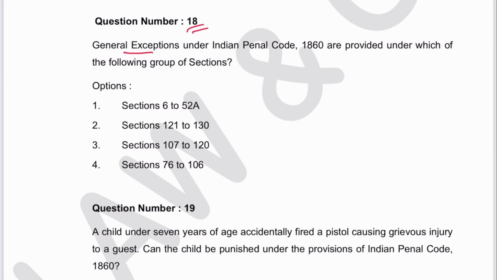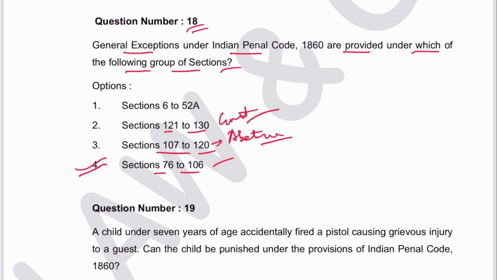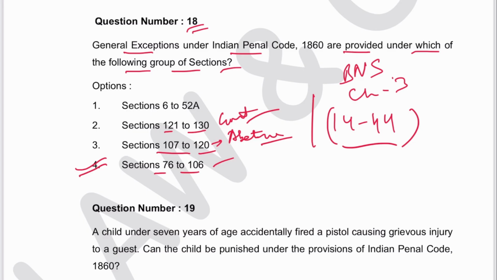Next is 18. General exceptions under IPC are provided under which of the following group of sections? Everybody knows it is from 76 to 106. 4 is the answer. 107 to 120 is offences of abetment. 121 to 130 is offences against government. So 4 is my answer. But now it is changed due to Bharatiya Nyaya Sanhita. Now the chapter of general exceptions is chapter 3 and sections are 14 to 44. Concepts are same. Only section numbers have been changed.